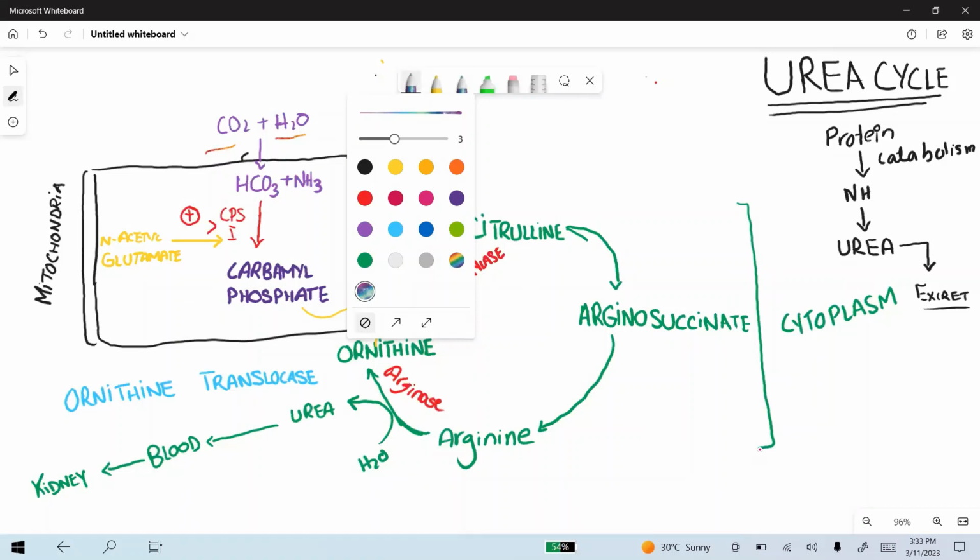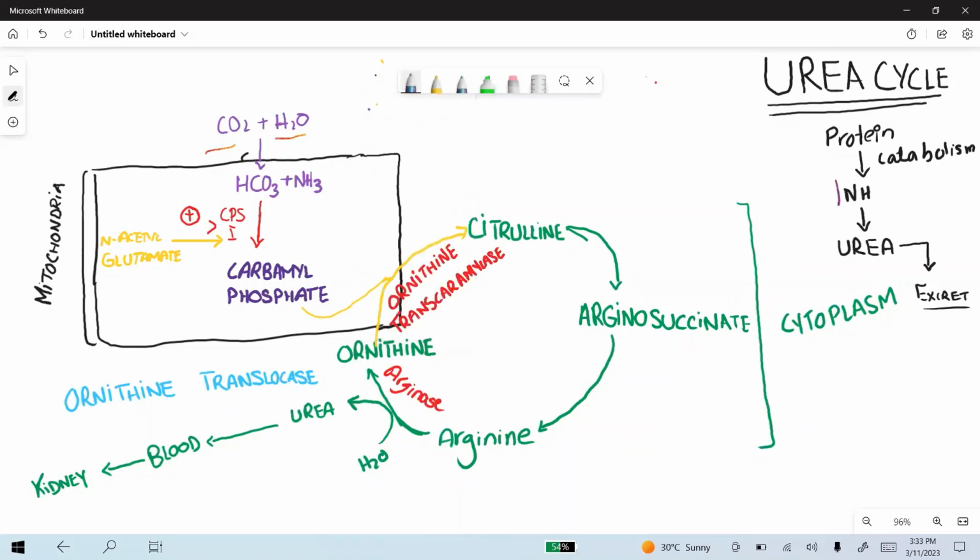The urea cycle is the cycle that converts toxic ammonia into urea, which is excreted by the kidney. The metabolism of protein, particularly the catabolism or breakdown of protein, produces ammonia. Then this ammonia is converted to urea by the urea cycle in the liver. The urea cycle has two portions. One portion takes place in the cytoplasm and another portion takes place in the mitochondria.